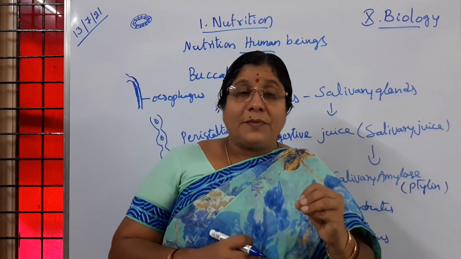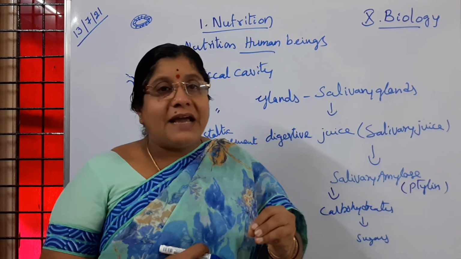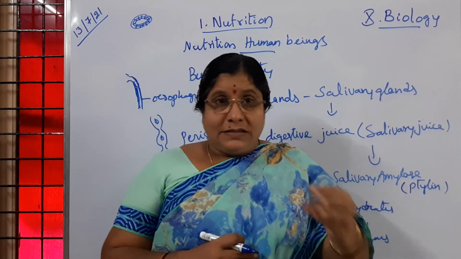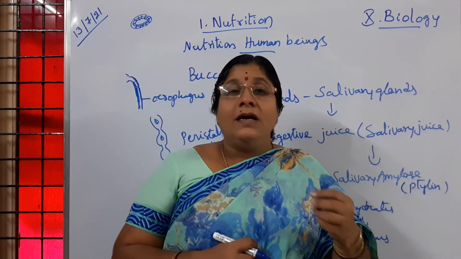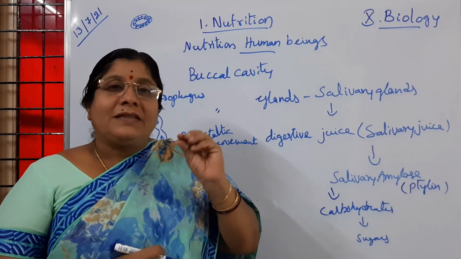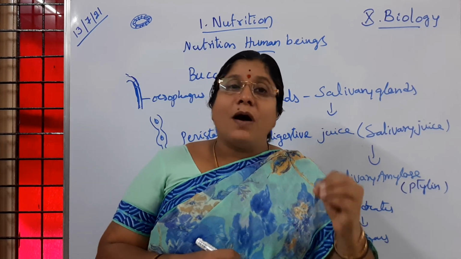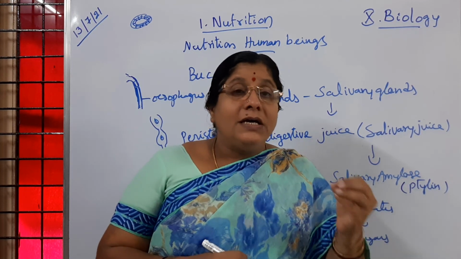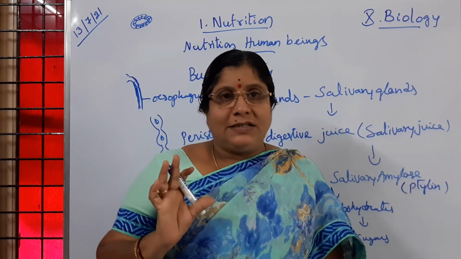After that process happening in the buccal cavity by the salivary gland secretions and crushing and grinding, which is called mastication, the resulting food formed by the action of ptyalin or salivary amylase is called a bolus. Is it clear to children?